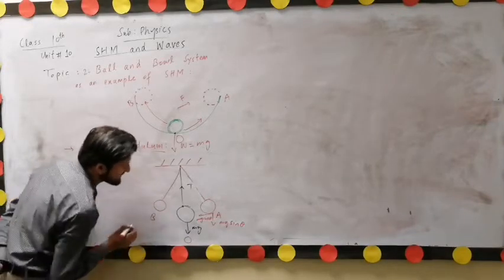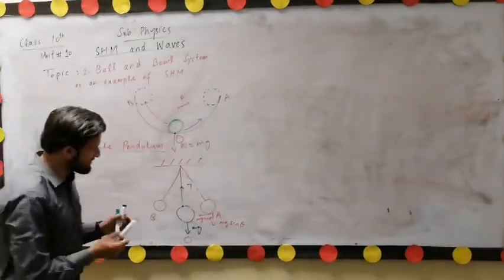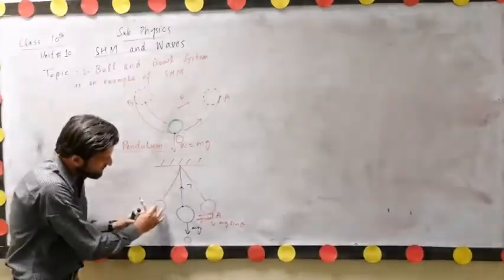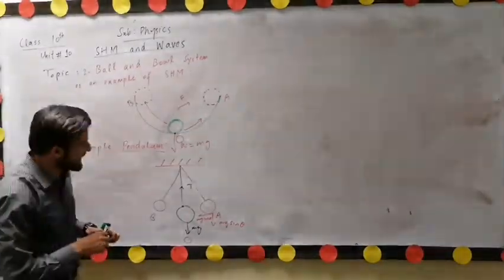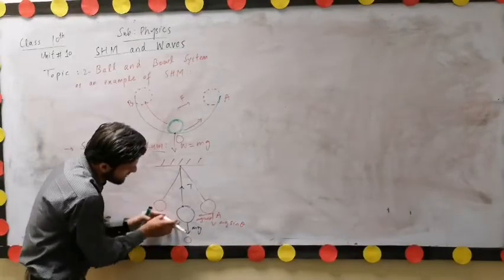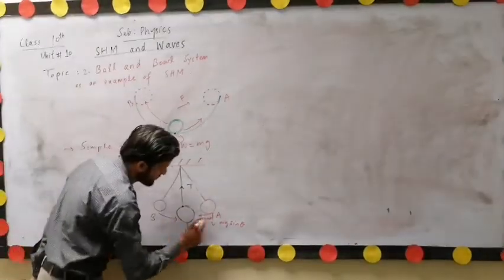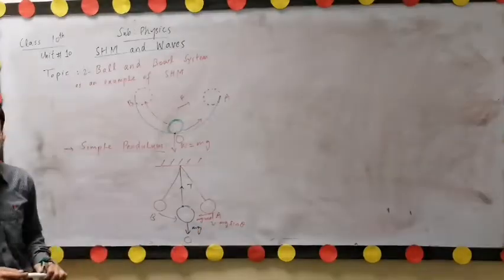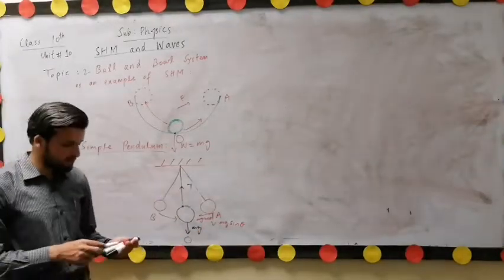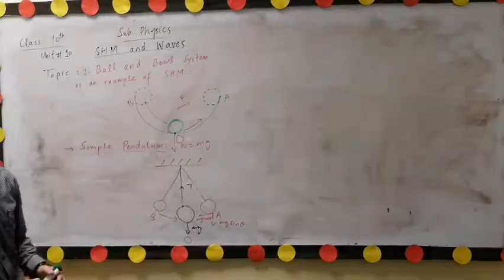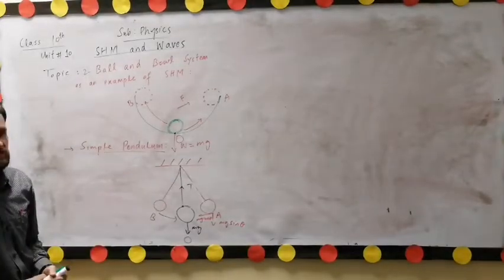This is point B. And again the restoring force due to the horizontal component of its weight starts its motion towards the mean position, and it continuously oscillates about this mean position. This is the motion of the simple pendulum, and this is another example of simple harmonic motion.